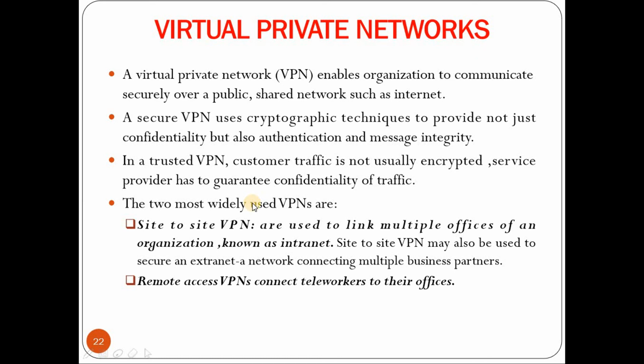So two widely used VPNs are site-to-site and remote access VPN. So site-to-site VPNs are used to link multiple offices of an organization, known as intranet. Site-to-site VPN may also be used to secure an extranet, a network connecting multiple business partners. Coming to remote access VPNs, they connect teleworkers, that is nothing but the mobile users or the users from home, to their offices.